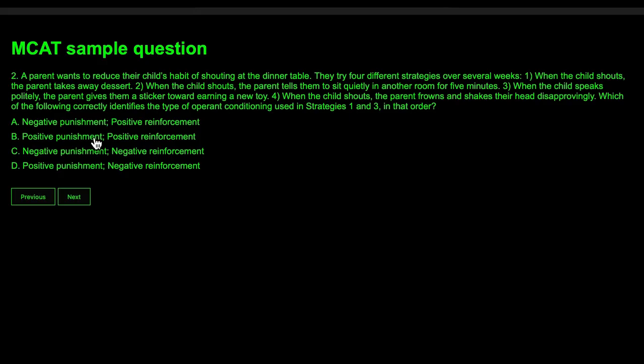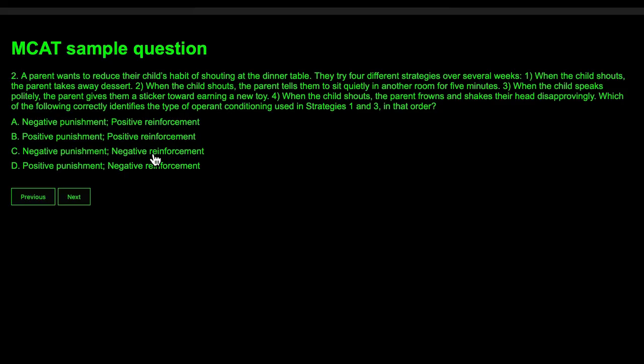For instance, your kid keeps shouting and you yell back at them. That's positive punishment. Positive reinforcement is when you give someone something so that they keep doing whatever they are doing, which I already described. And negative reinforcement, this one is tricky. Negative reinforcement is when something undesirable is removed so that you encourage someone to do something.